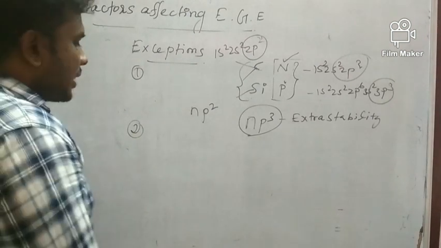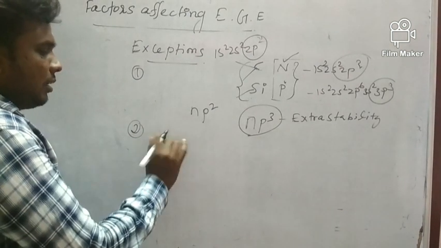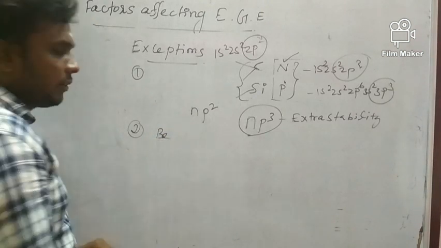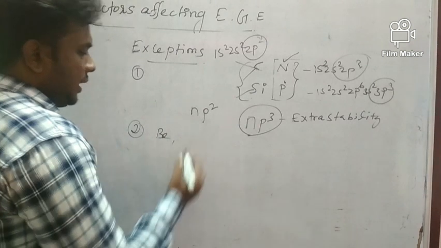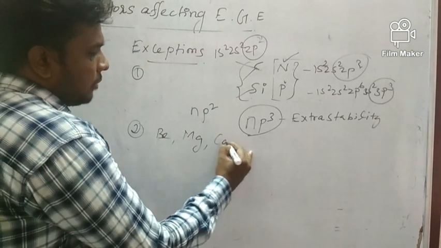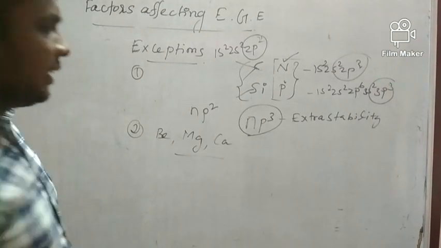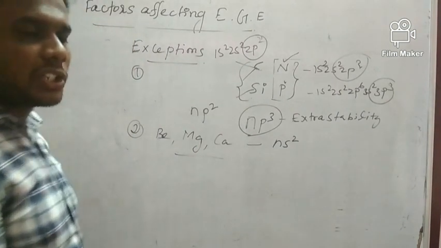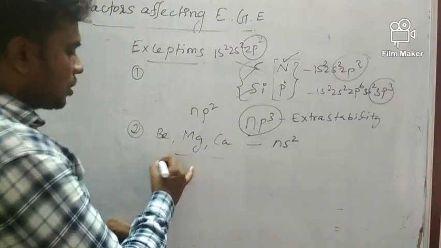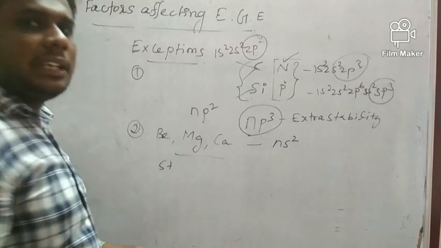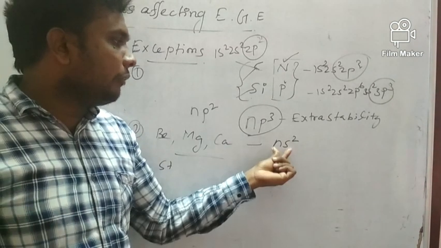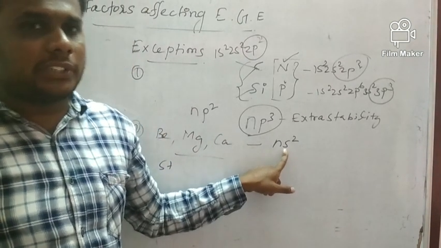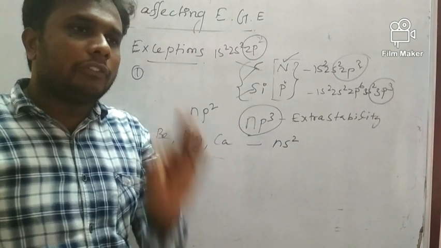Another one: second group elements, like beryllium, magnesium, calcium, strontium, barium. These are alkaline earth metals. Alkaline earth metals have a fully filled ns2 electronic configuration in the valence shell. They have a fully filled s orbital in the valence shell.